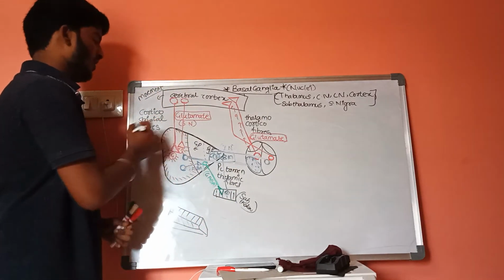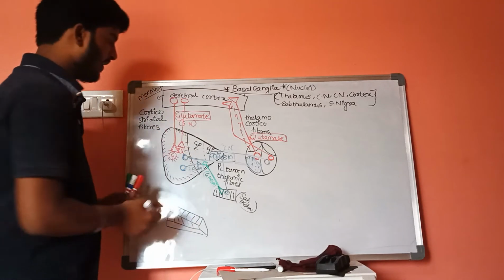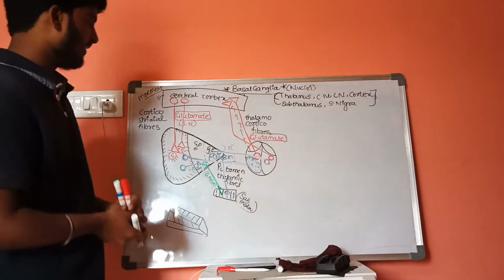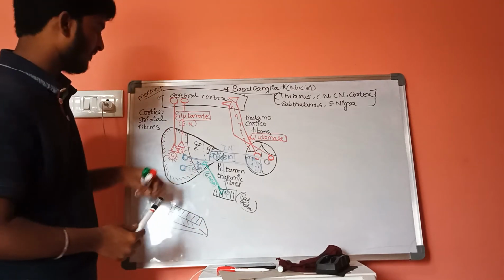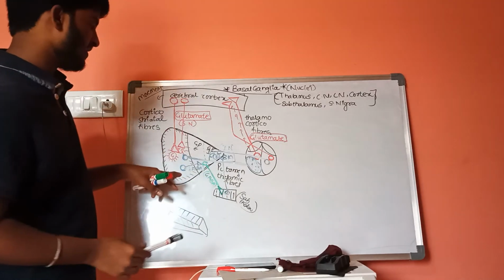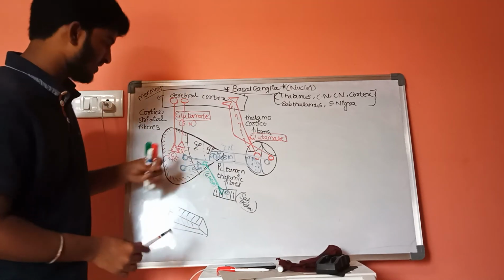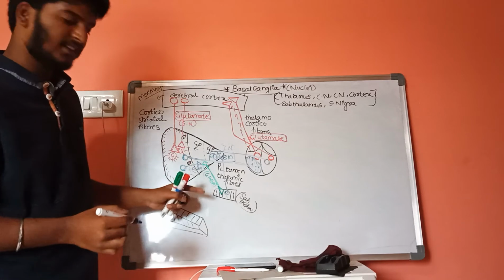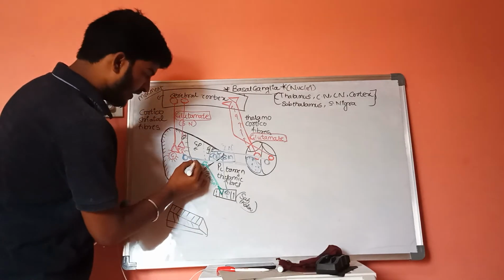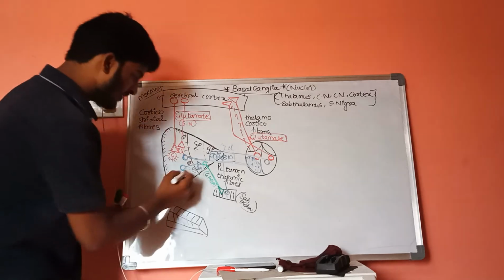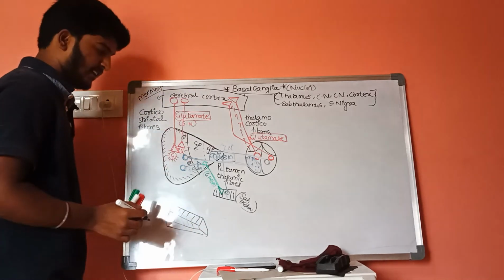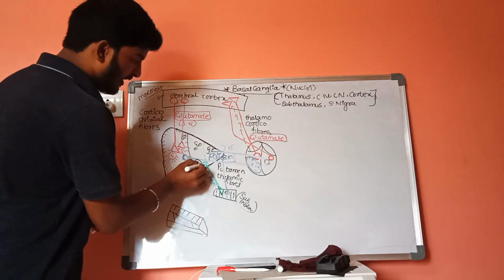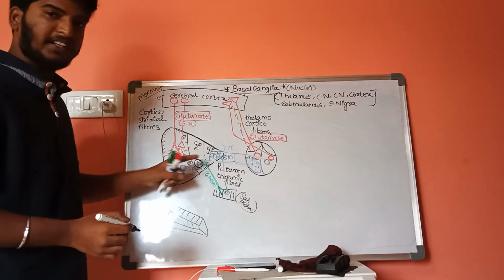This is the corticostriatal fibers, which carry glutamate, a secretory neurotransmitter, and it will be released in the putamen. From this putamen there is a special fiber which is arising and will enter the globus pallidus externa. This is the second fiber and this is the first fiber. Whenever this second fiber is released into the globus pallidus externa, this is an inhibitory neurotransmitter. The inhibitory level will be accumulated here, then the inhibition will be blocked in this area.